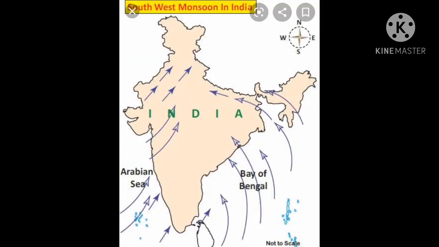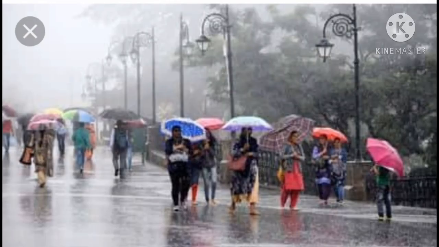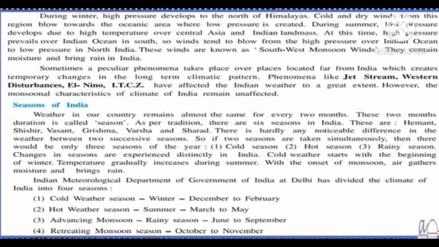So what happens here? This high pressure prevails over Indian Ocean, which is in south, and these winds tend to blow from the high pressure over Indian Ocean to low pressure in North India. Okay, and these winds are known as southwest monsoon winds. They contain moisture and bring rain in India. So these southwest monsoon winds bring rain in India.